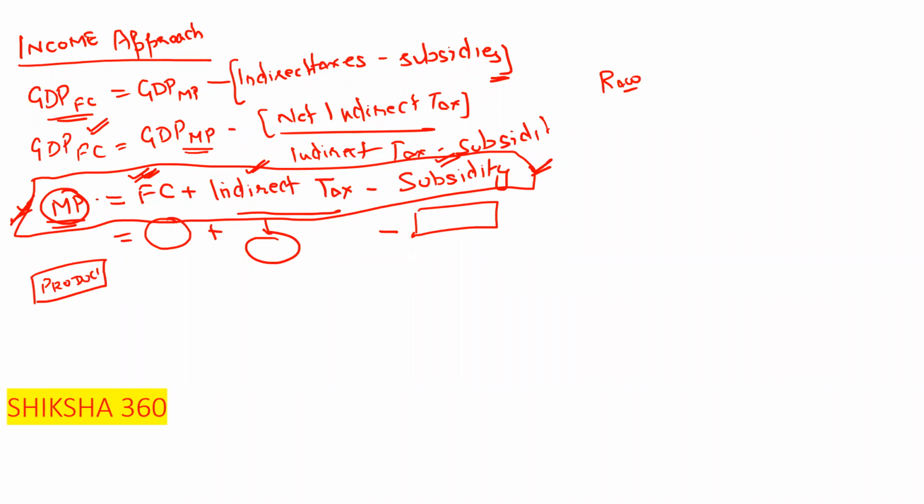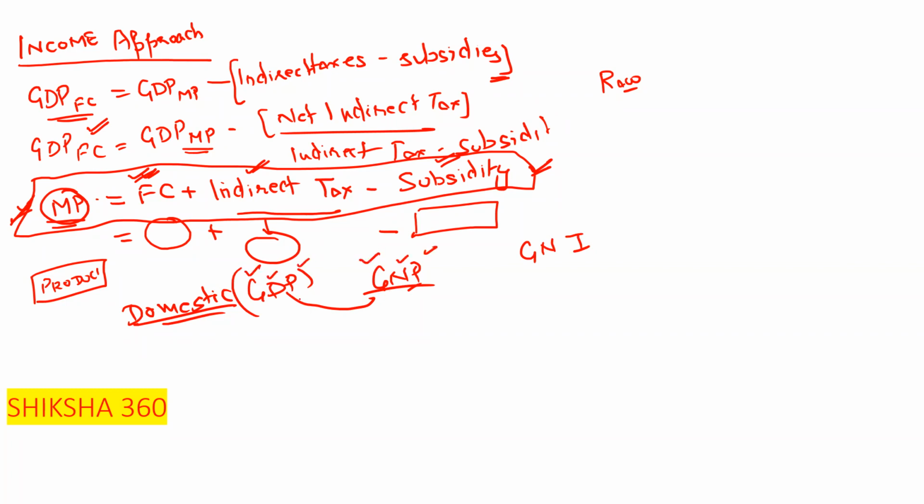Now move to the next one. There is one more point under that. Net indirect tax we have now. Next one is domestic GDP, and one more term, that is GNP. Because there are three terms in the starting of the chapter: GDP, GNP, and GNI. Here we have to see that this is gross domestic product, this is gross national product. So here only one term changes, national or domestic.